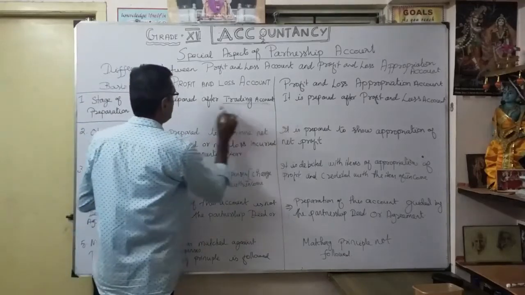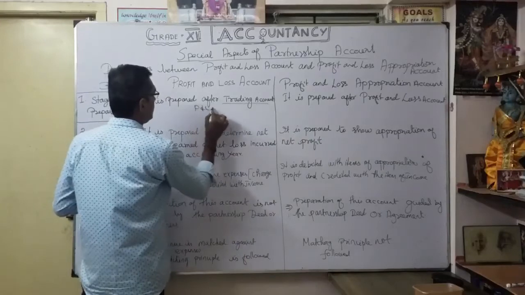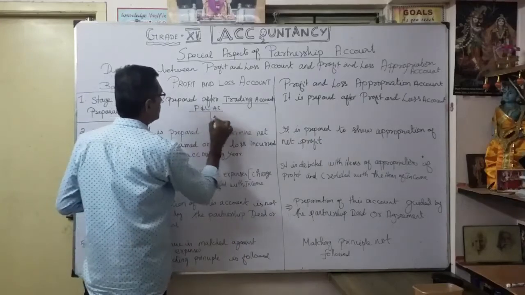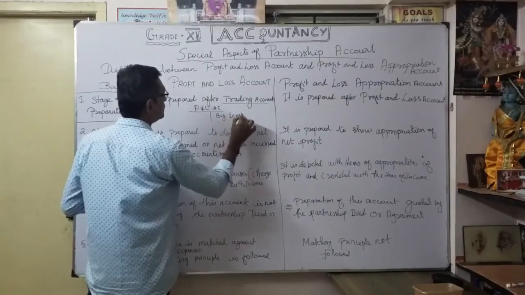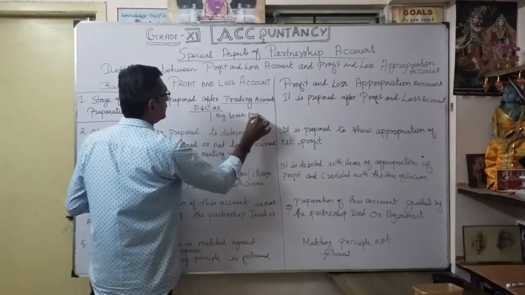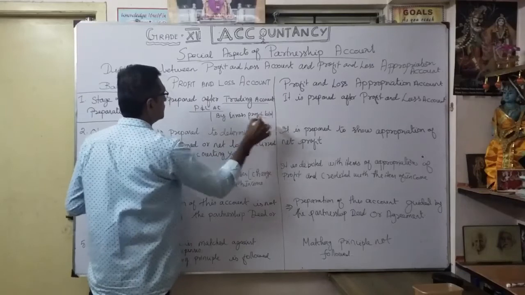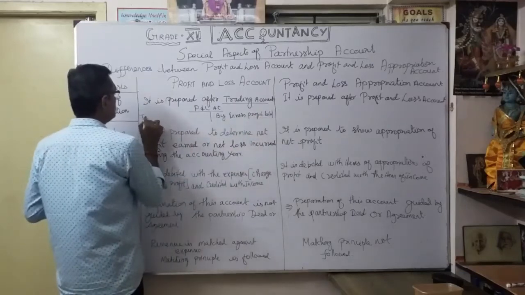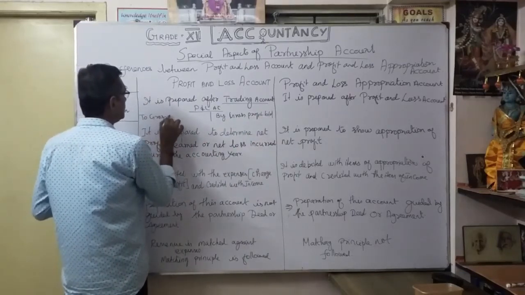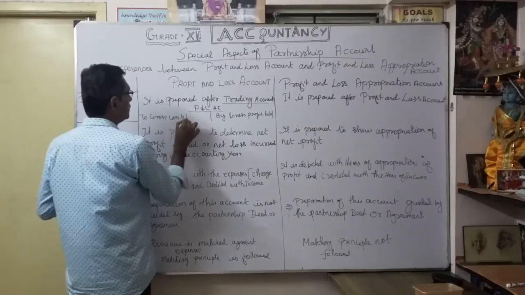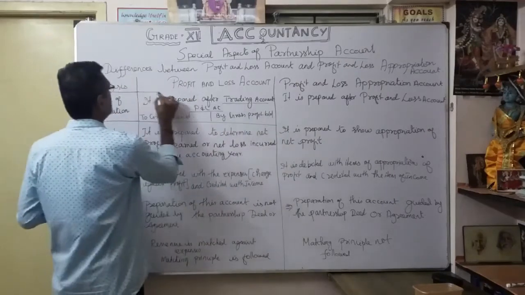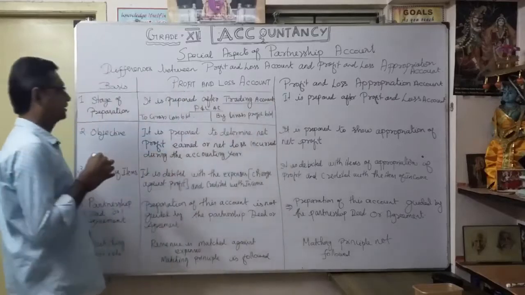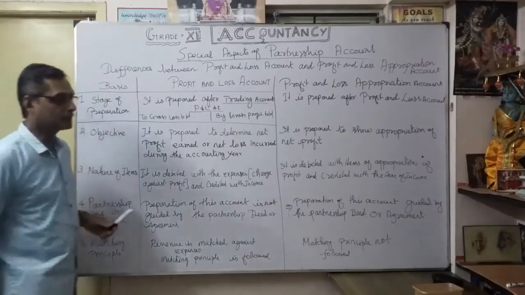In it they show gross profit brought down, or, if it is a loss, gross loss brought down.